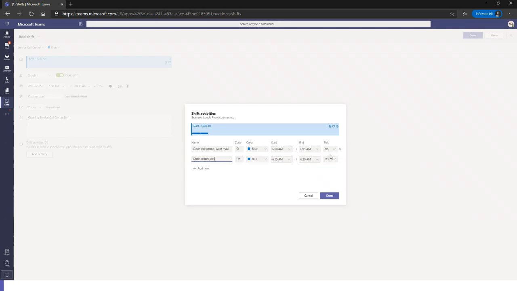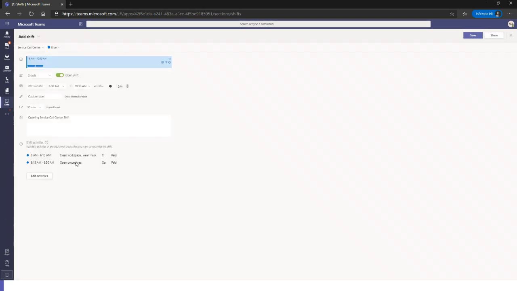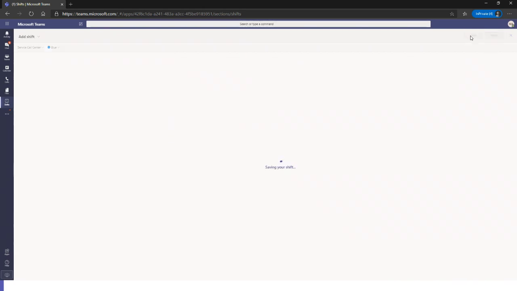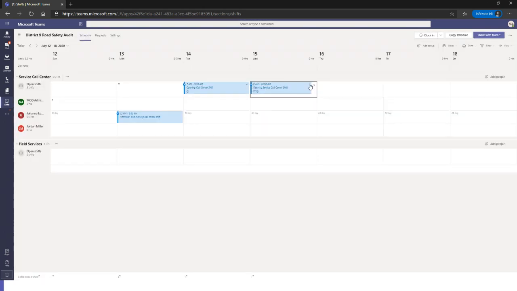And you have the option to make them paid. Since they are things that are just included in the job, I will leave them as yes, but you can add as many as you want. And when I click done, you'll see those shift activities actually show up inside of this. So now I want to click save. And you'll see that my opening service call center shift is now among the open shifts.